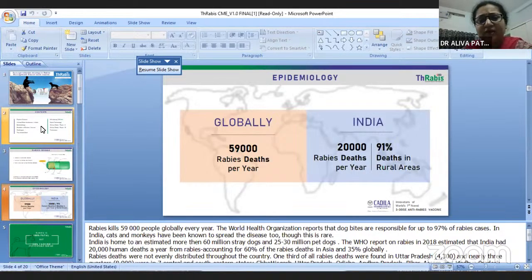globally we have deaths of around 59,000 per annum. This is, I think, 2018 data. In India, around 20,000 deaths occur in rural and urban areas, out of which 91% are in rural areas. So just guess what our mortality rate in rabies is in spite of many vaccines. Some lacunas may be there.